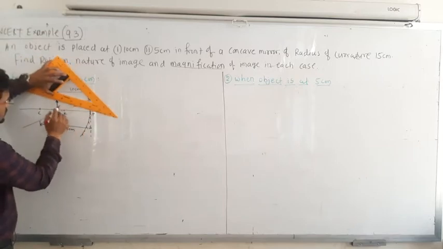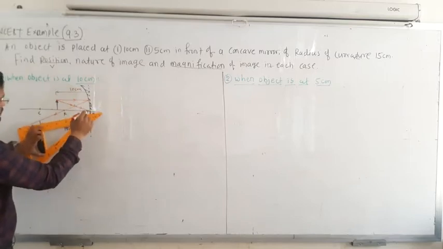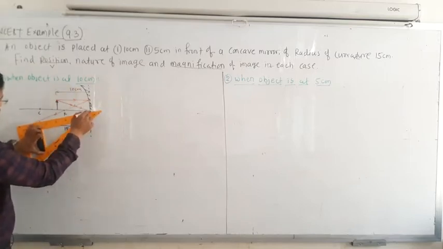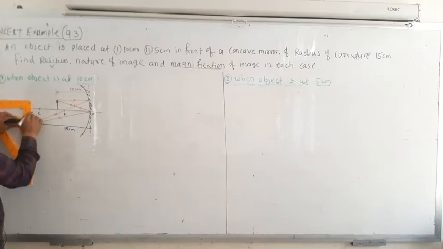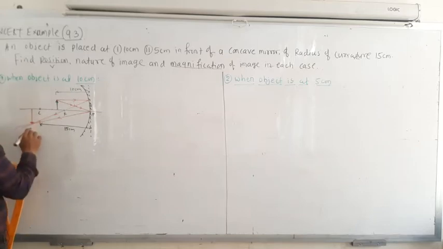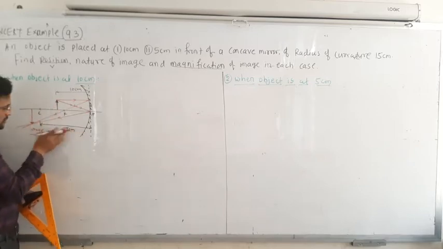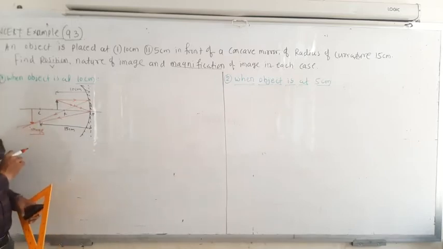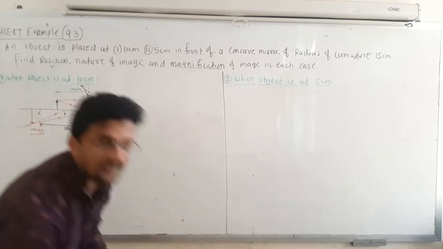Next, when the ray is incident on the pole, it is always reflected with the same angle. Okay, so after the reflection, where are the rays going to meet? Somewhere here. So here your image is formed. This is your image, and this is your object. From here to here it is 15 centimeter. So the image is formed above 15 centimeter. It must be what? Above 15 centimeter.